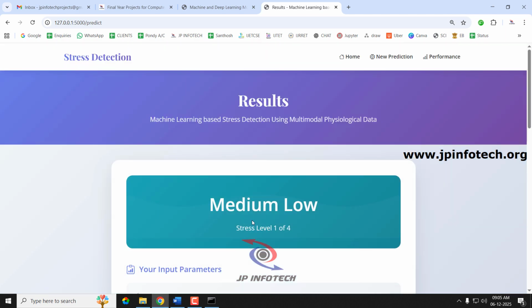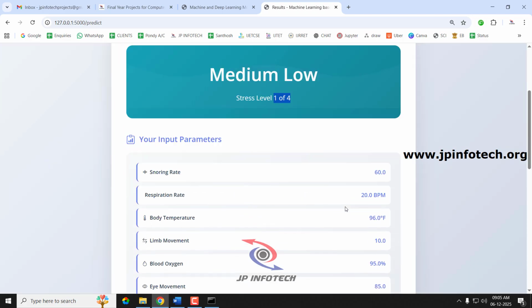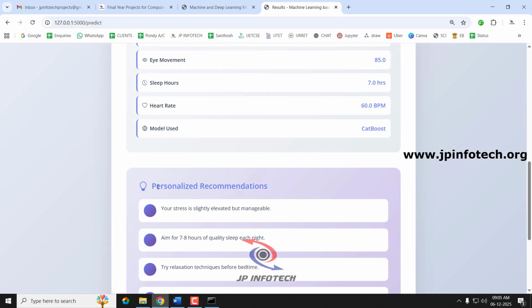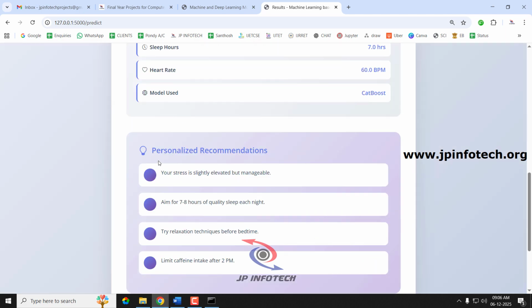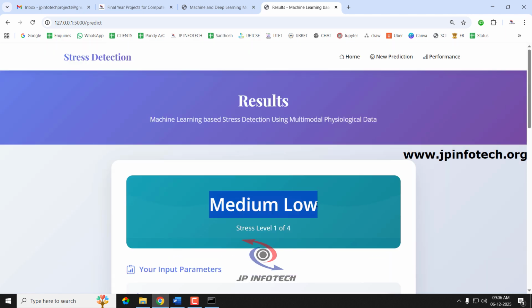And now you can see this shows the medium low, that is 1 of 4. So these are the parameters that I have provided, and you can see the personalized recommendation: your stress is slightly elevated but manageable. Aim for 7 to 8 hours of quality sleep each night. Try relaxation techniques before bedtime. Limit caffeine intake after 2 p.m. So these are all the things that are provided for the personalized recommendation for this case of medium low.